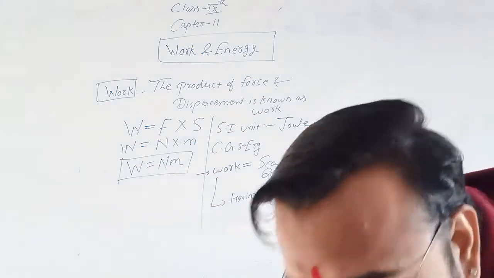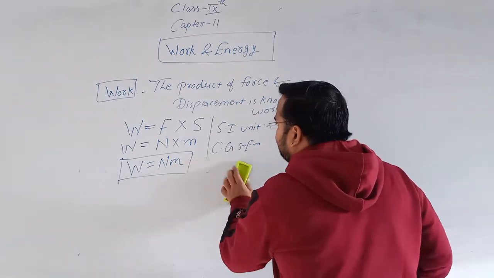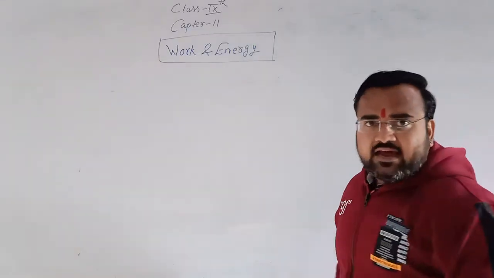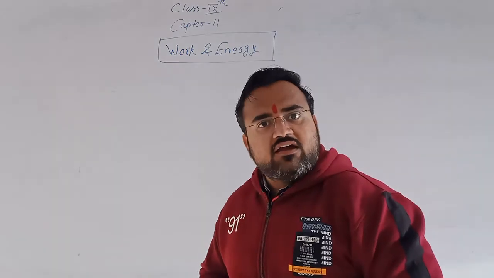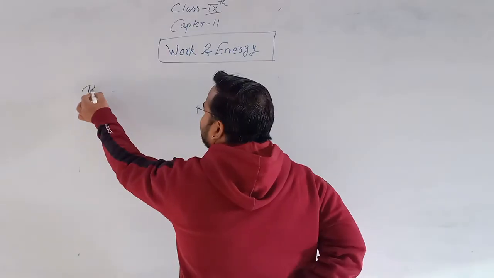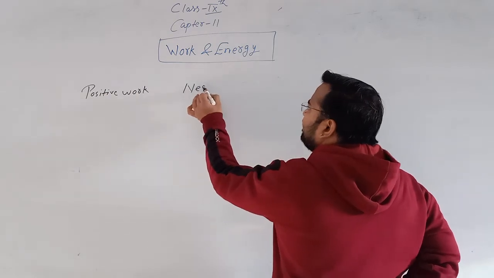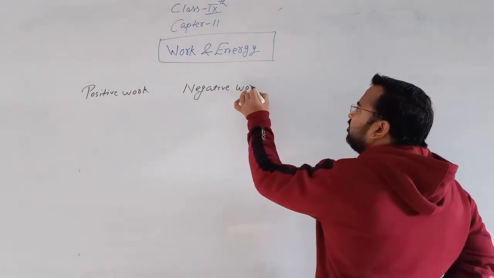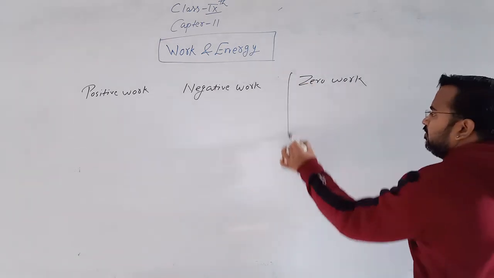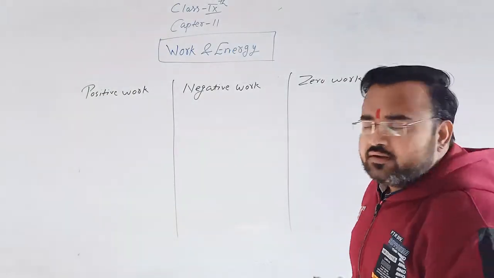Okay. Now, we'll discuss how many types of work there are. So we'll discuss three types of work. First is positive work. Second is negative work, and third is zero work. So one by one we'll understand what is positive work, what is negative work, and what is zero work.